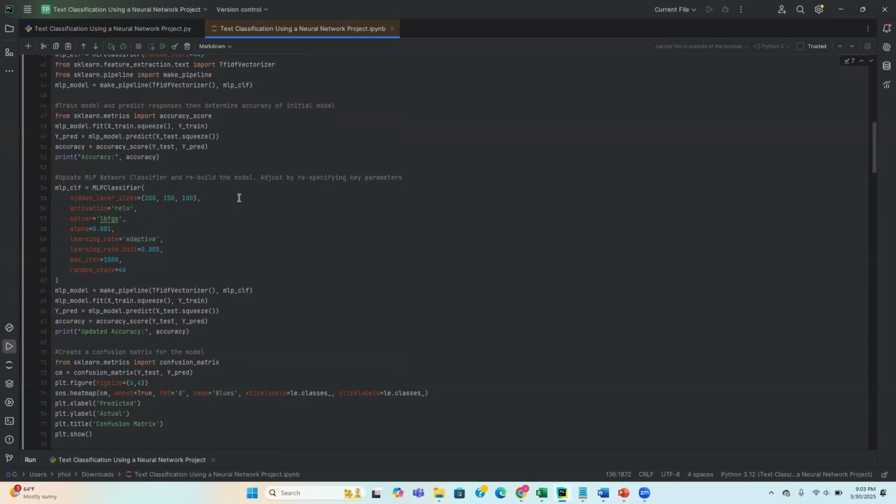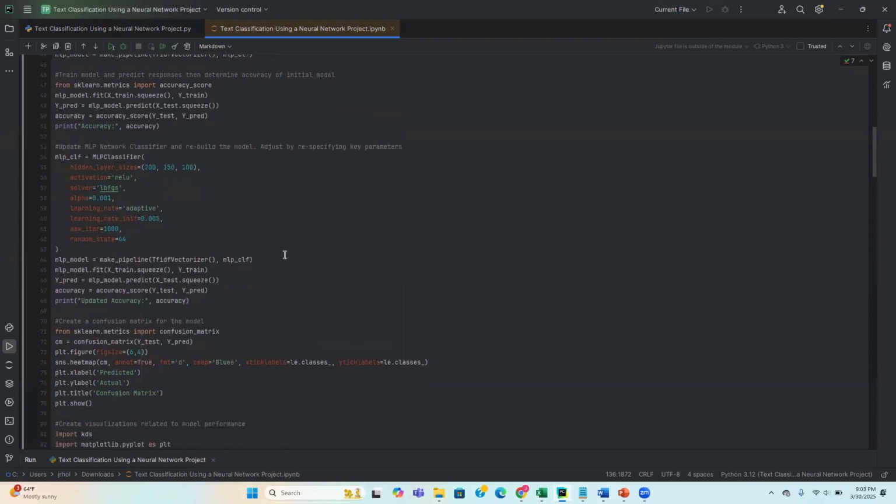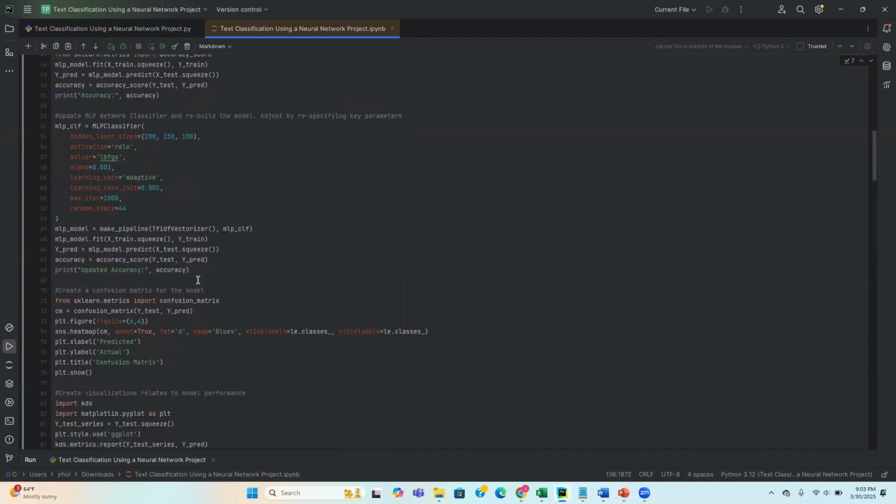And our next step will be to update the MLP network classifier and rebuild our model, adjusting our key parameters as we go. And so we can see code written with adjusted parameters that we will go over. This is going to give us an improved accuracy score that we will print to confirm.